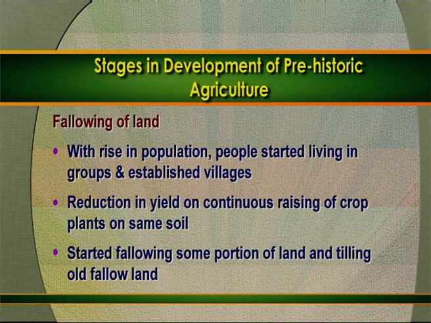With the rise in population, people started living in groups and they stabilized the villages. Because they started living in the community, they might have observed the reduction in yield due to continuous raising of crops on the same soil. So with this experience, they started the fallowing of the new land and tilling the old fallow lands.